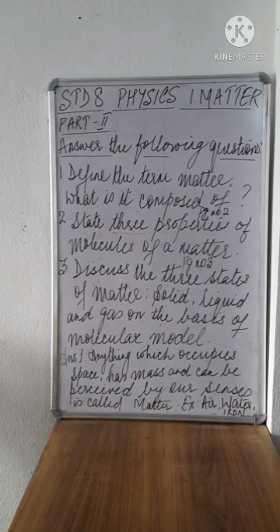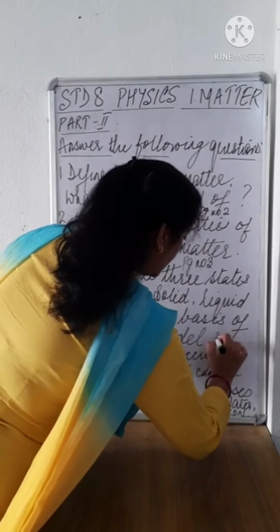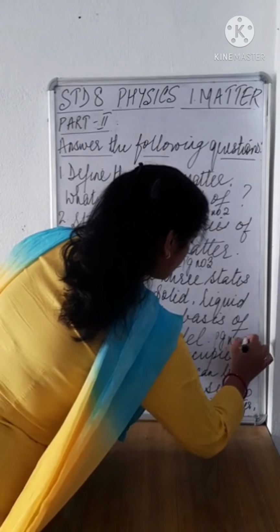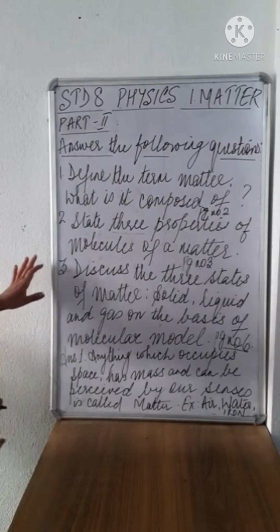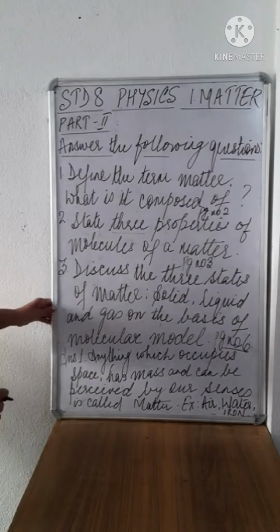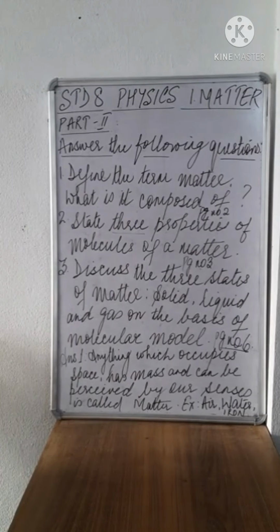If you refer to your book, it is given on page number 6. Refer to your book and write it down all neatly in your notebook and make sure you learn it. Now we will continue with the chapter.